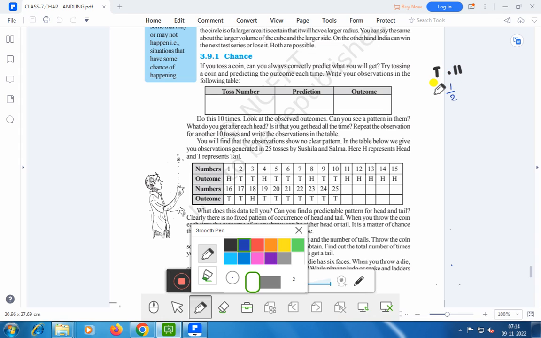Because it has only two outcomes, either head or tail, and the total of head plus tail is 2. Therefore, the probability is 1 by 2, right?